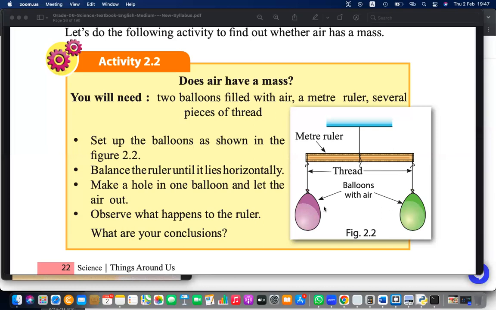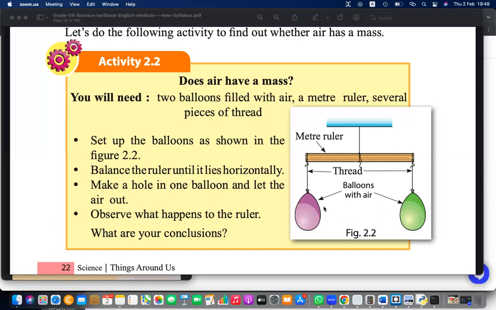Yes, what will happen? It will make a hole or not making hole. Balloon will say no, is it? What will really happen? Come on. Yes, it will blast, right?